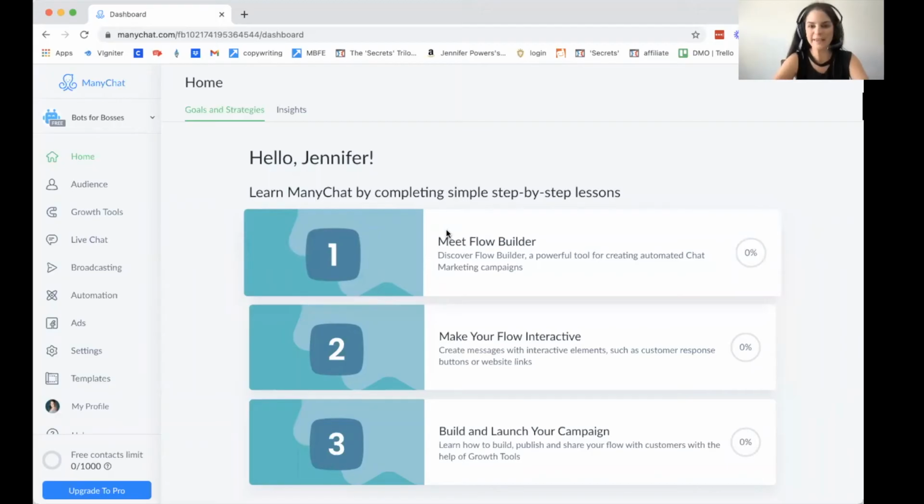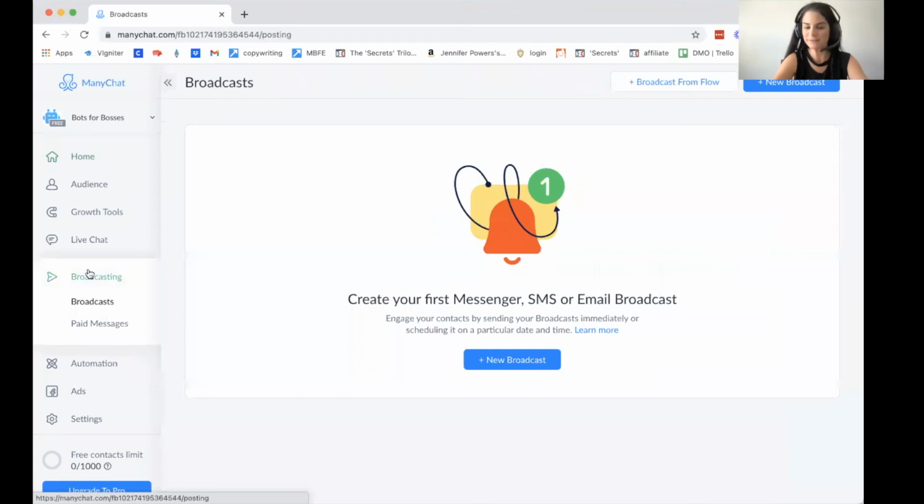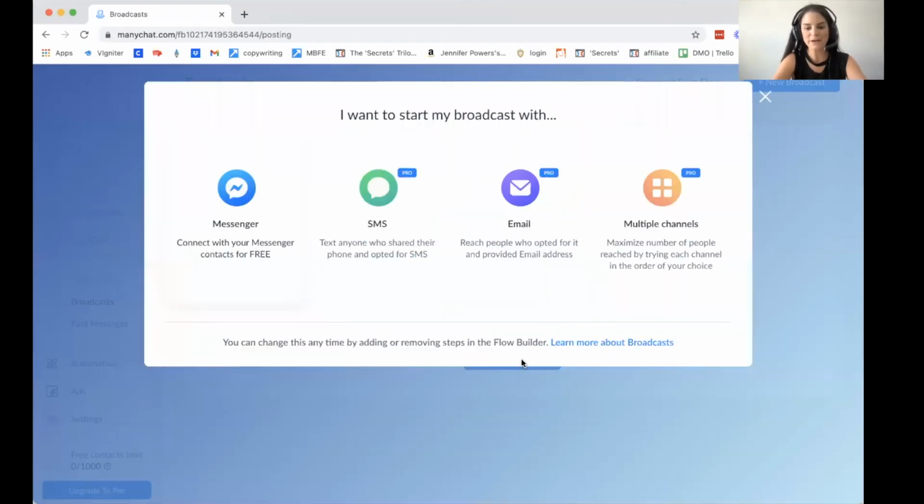As with anything else, it's very helpful when you can see visuals. So let me share my screen right now and show you how you can create your own broadcast message. So again, on the home screen that you see right here in front of you on the left sidebar, if you go down to where it says broadcasting, you will see this screen. And all you simply need to do is add a new broadcast.